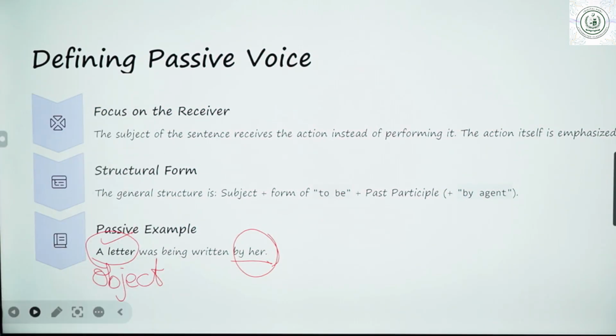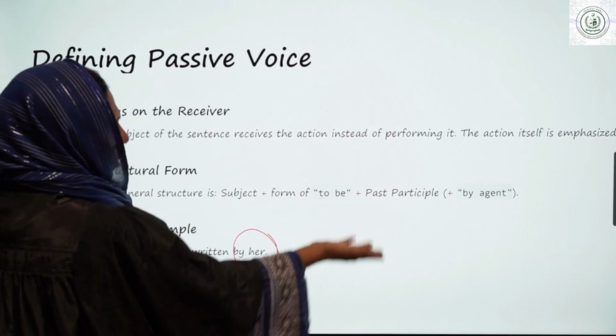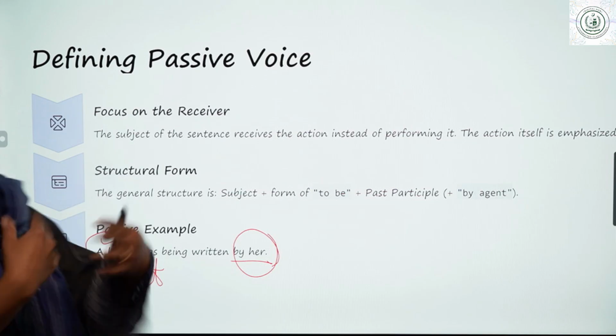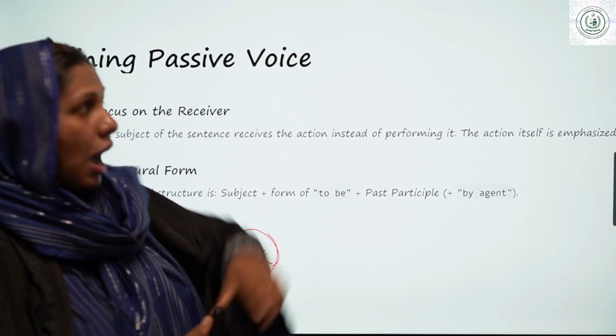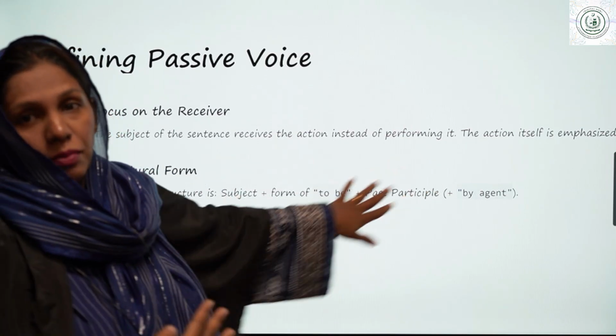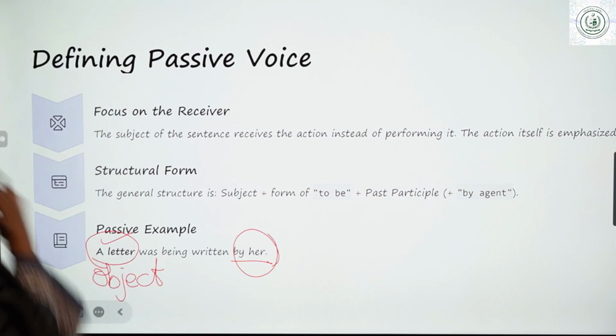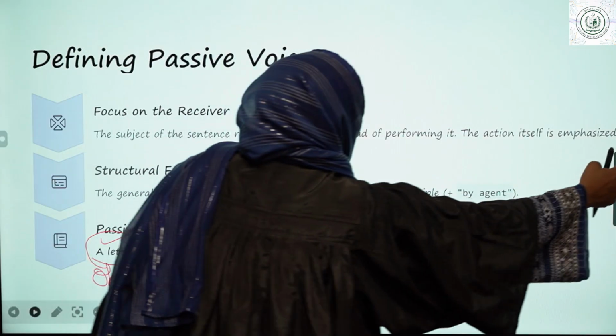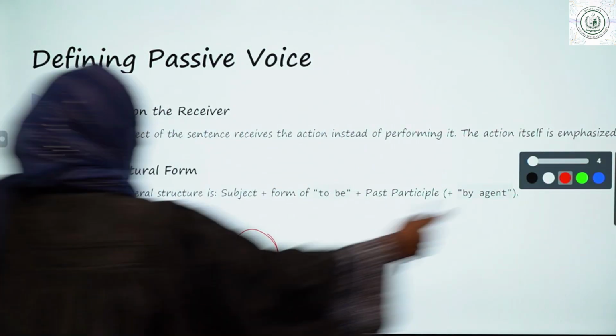So the general structure is subject plus form of to be, plus past participle, and then I will further explain when we are doing the conversion how we are going to construct the structure of active and passive voice. In order to further explain the concept,